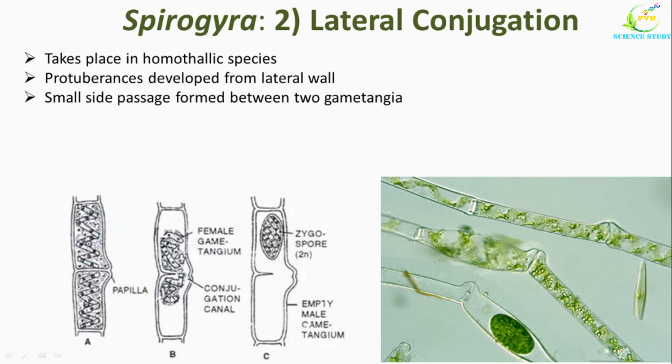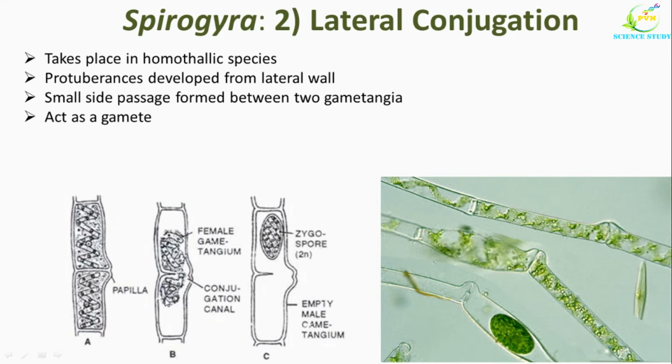These two cells act as gametes. One is more active, known as the male gamete, and the other, which is passive, is known as the female gamete. So this is the male gametangium and this is the female gametangium. The entire protoplast of each of these cells contracts from the cell wall and acts as a gamete. These two gametes are isogametes because they are morphologically similar but they behave differently. So it is known as physiologically anisogamous.